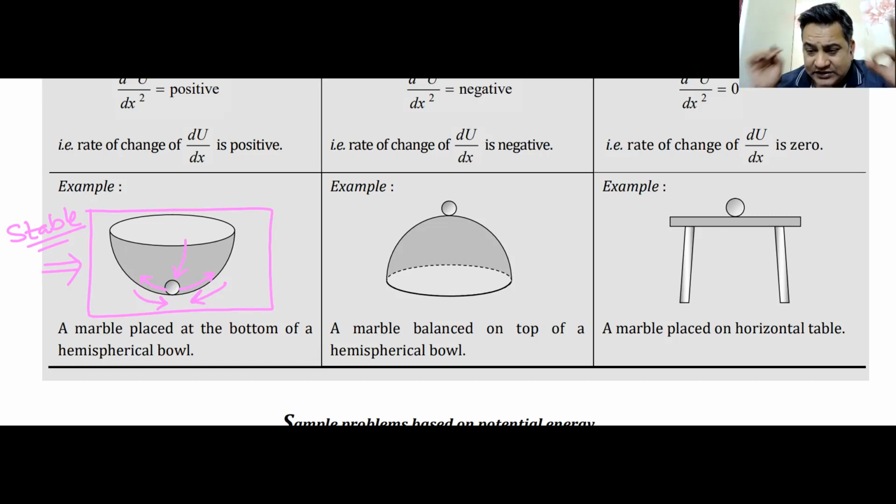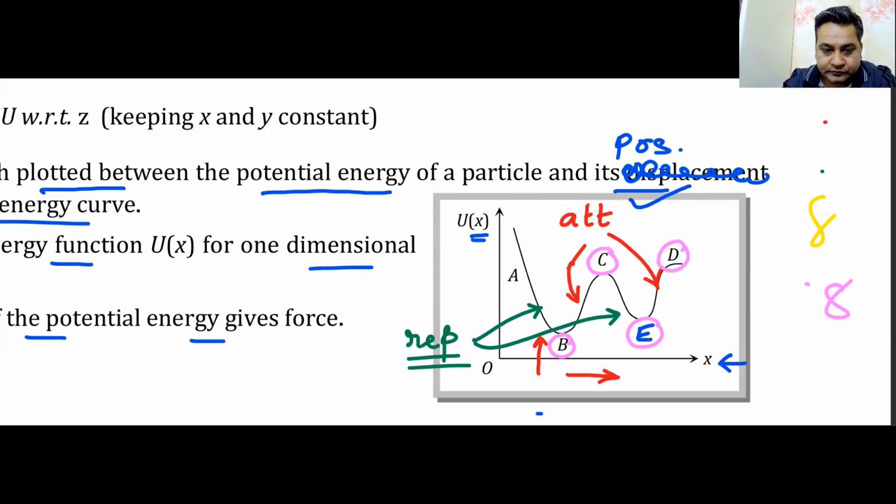So what is associated with stable equilibrium? Lowest energy. Do we all understand this? If you understand this, now we go back. Now tell me, which points are points of stable equilibrium?